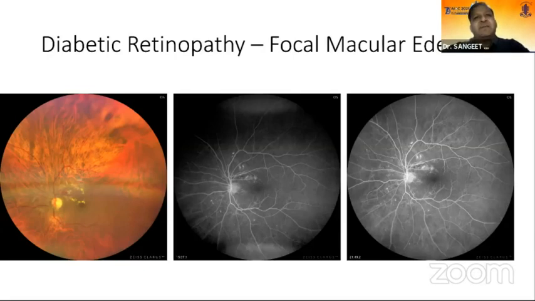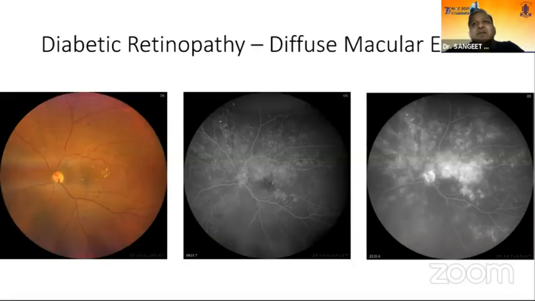If you plan to do laser for a diabetic macular edema, you need to differentiate whether it's a focal macular edema or a diffuse macular edema. And for this, you have to do a fluorescein angiography. With fluorescein angiography, you can pick up microaneurysms, which tend to leak in the later phases. And in diffuse macular edema, you'll see a large area of leakage from the capillary bed itself. And here you do a grid laser instead of a focal laser.